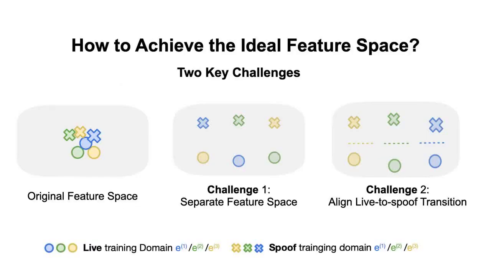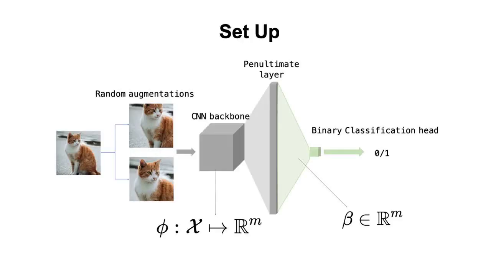Achieving the ideal feature space requires overcoming two key challenges. The first challenge is separability. We need to encourage features from different domains and live-spoof classes to be separated, which facilitates maintaining the domain signal. The second challenge is to align the live-to-spoof transition to be the same for all domains. We proceed by showing the details of our method. We first introduce the model architecture, which consists of two components, a deep neural network encoder phi and a classifier beta with a weight vector that maps the embedding to a scalar value, so a binary cross-entropy loss can be applied.